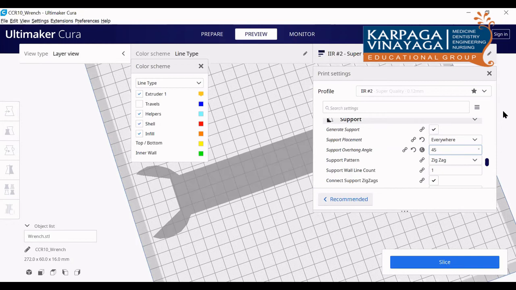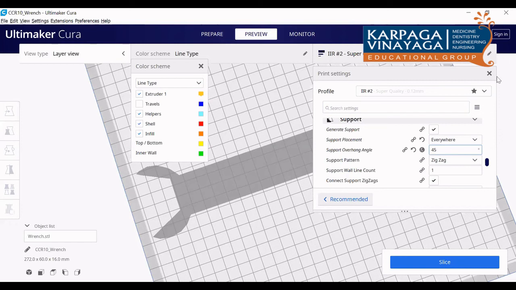If it is 57, it will be slightly tapered, no? Yes, taper will be there. So 57 means the software will only create the support structure if the angle is more than 57. Just imagine around 60 degrees. If it is more than 60 degrees, the part will be overhanging. Better to keep it at 45, correct.